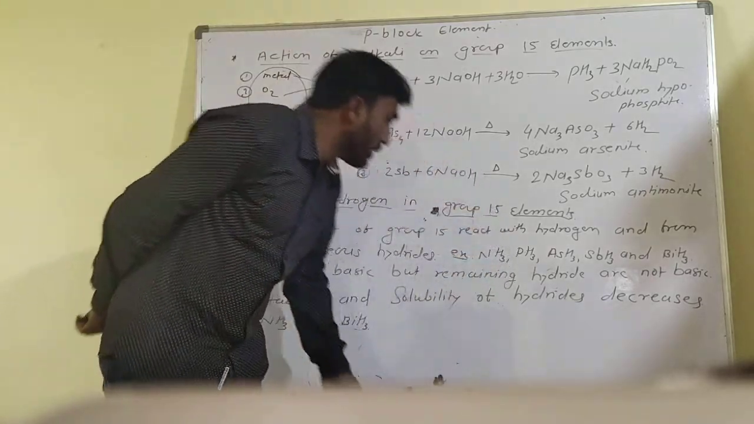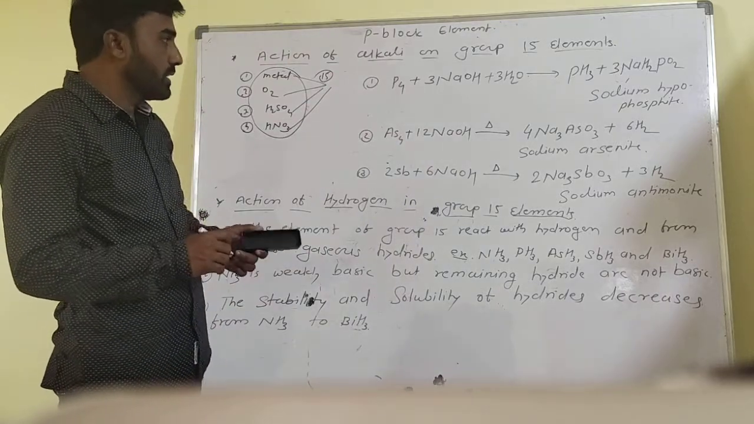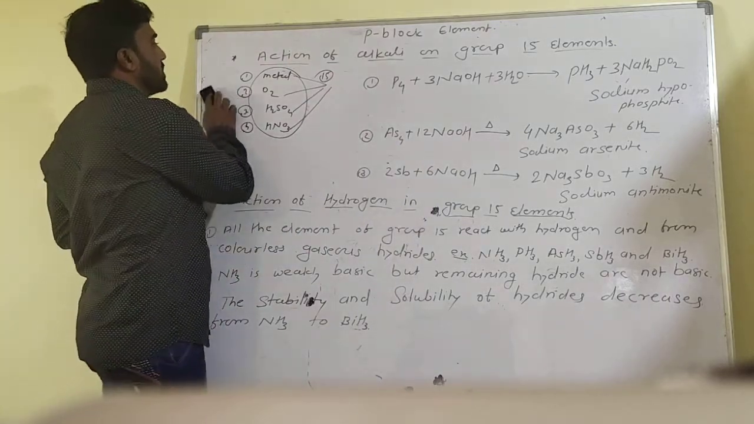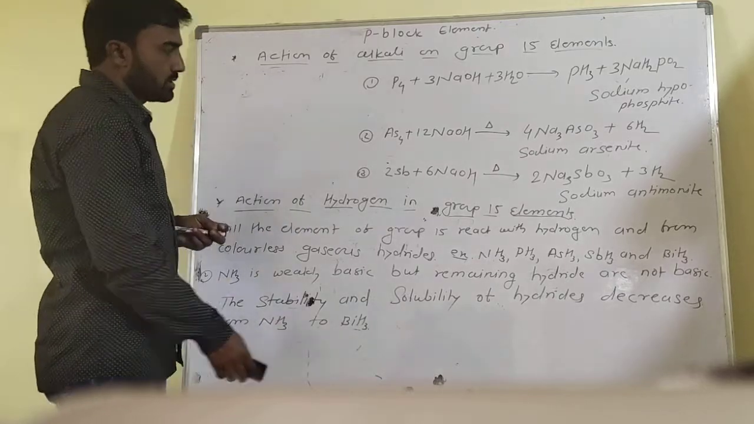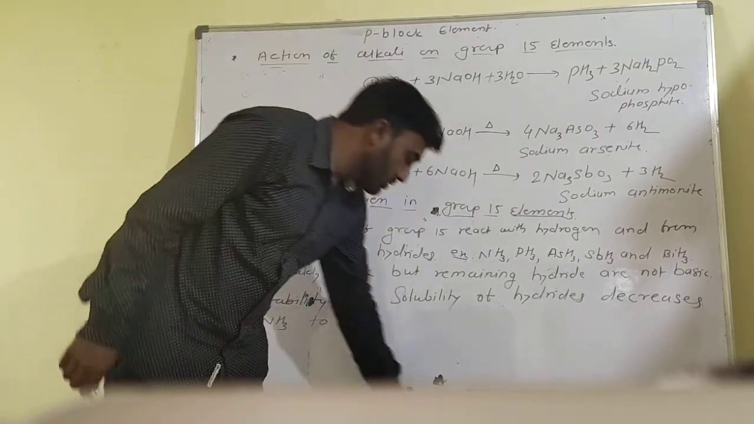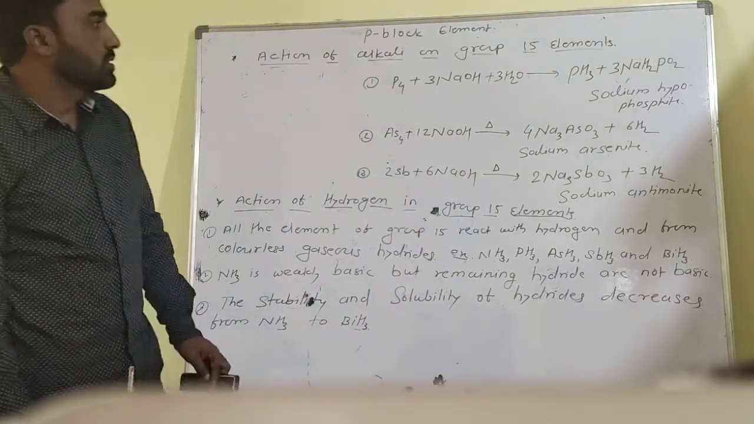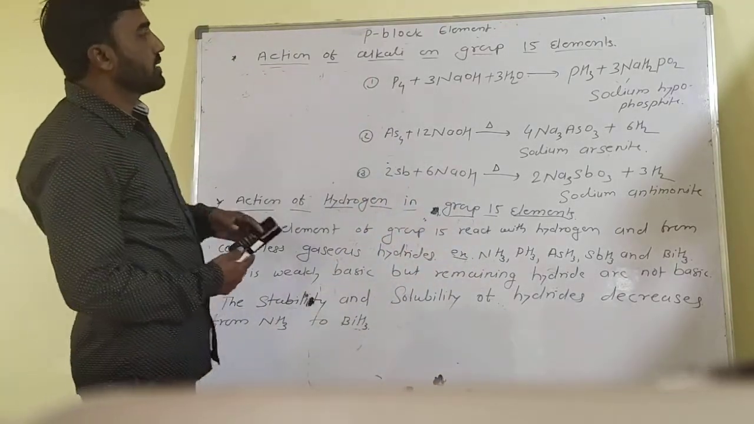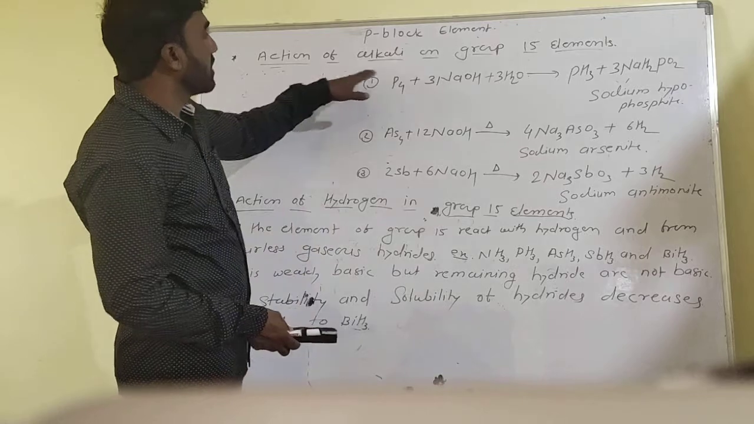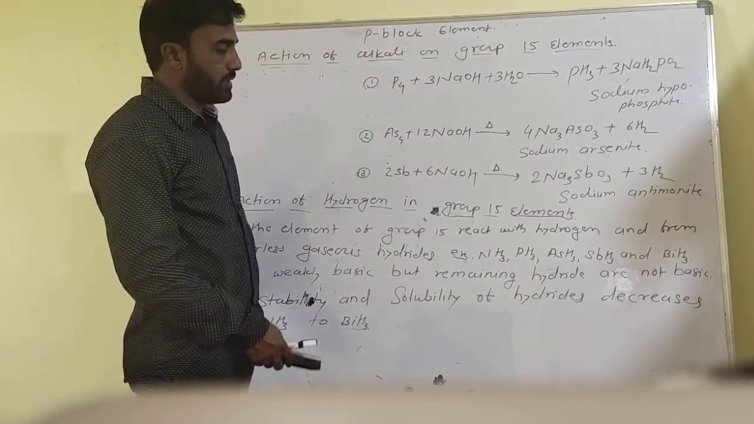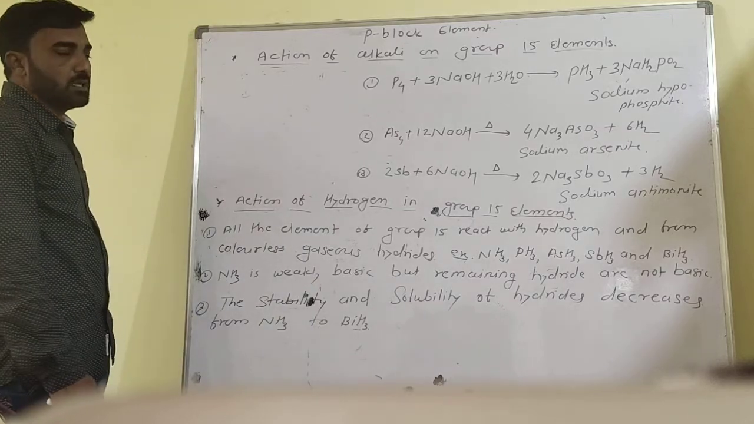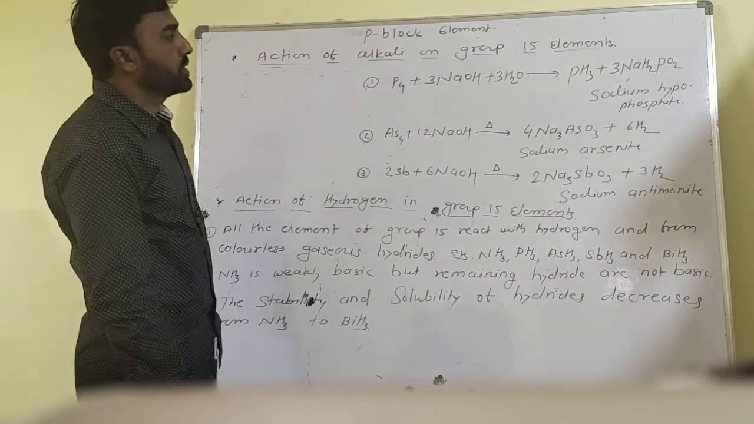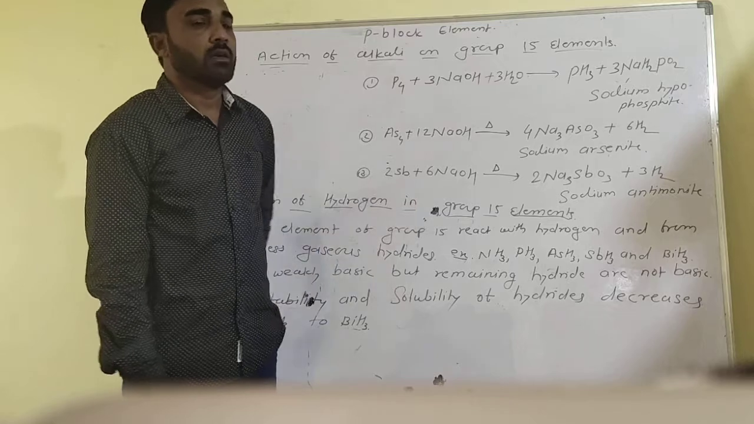Now, another point. These are the chemical properties discussed in the previous lecture: action of metals, oxygen, sulfuric acid, and nitric acid. Another chemical property is the action of alkali on group 15 elements. Alkali here means sodium hydroxide, NaOH. So these are the bases.